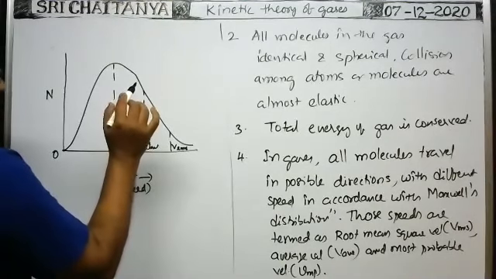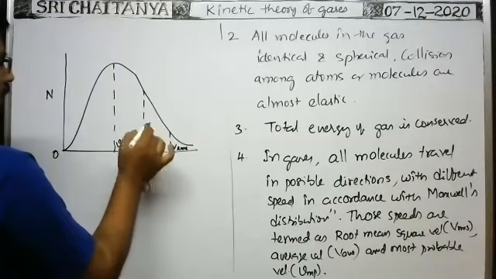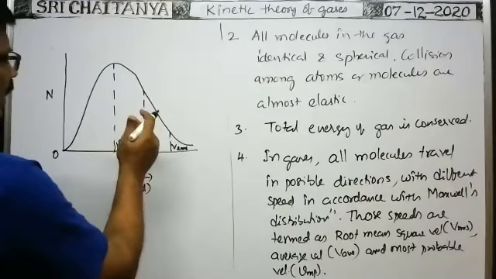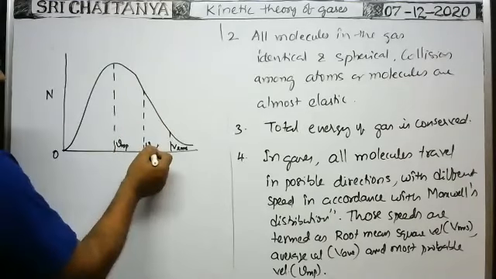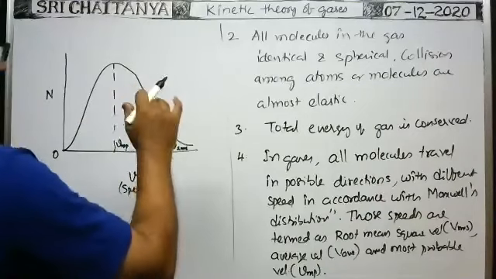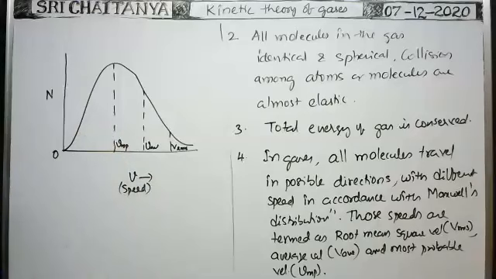Less number of particles travel with RMS speed, and this average speed means more than medium number of particles travel with average speed. In this way, from this it is clear that more number of particles in the gas travel with most probable speed, and only less number of particles travel with the RMS speed.